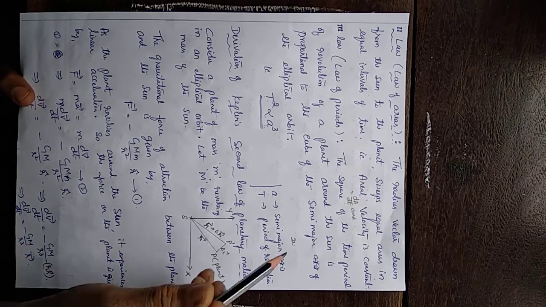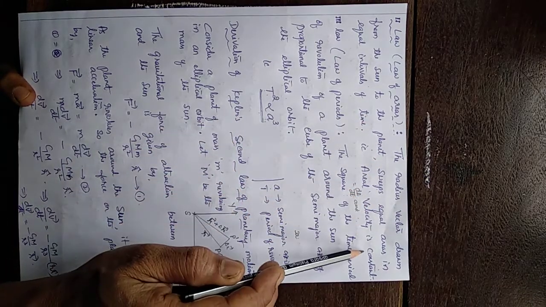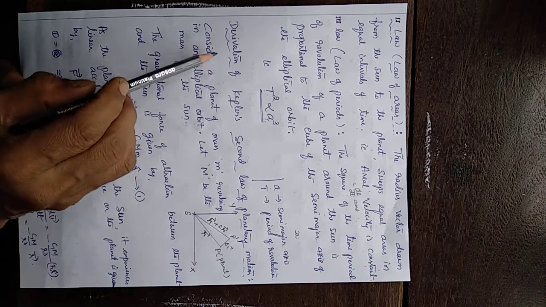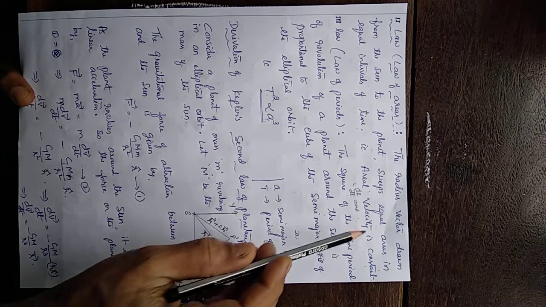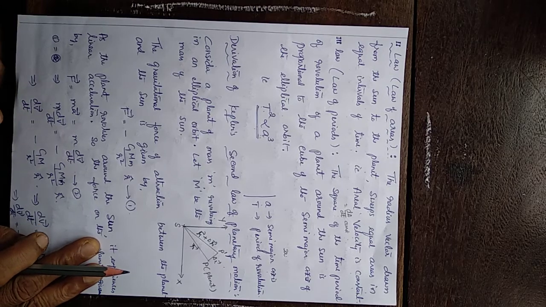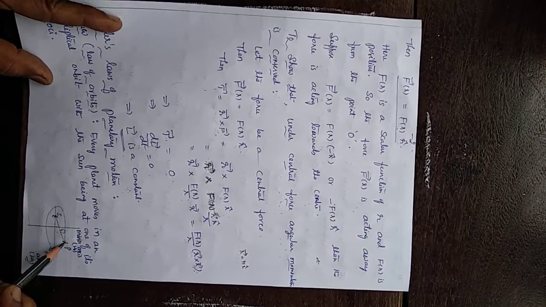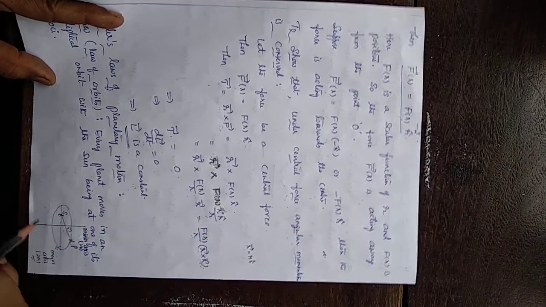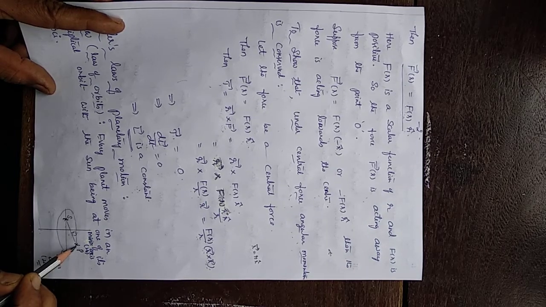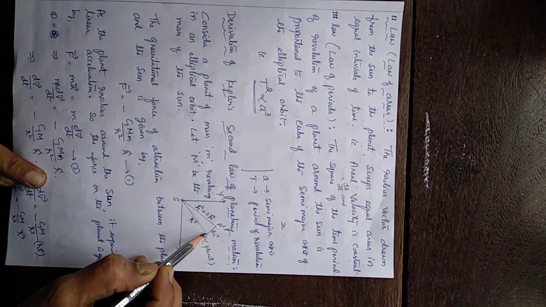Now to derive the second law, that is, to show that areal velocity of the planet is a constant, consider a planet of mass m revolving around the sun in the elliptical orbit. Say this is the radius vector at one instant.